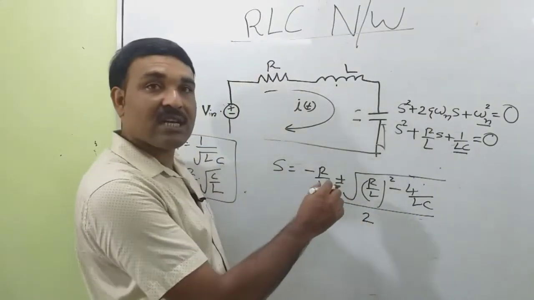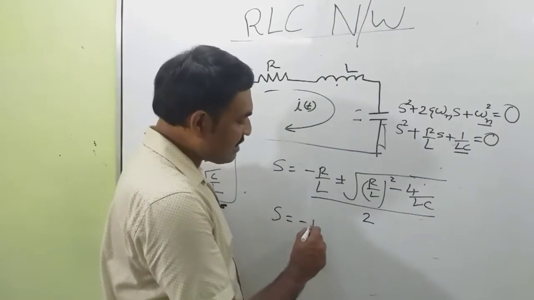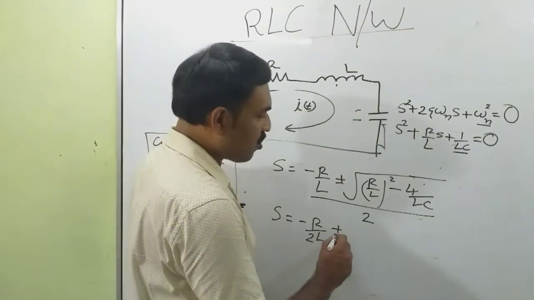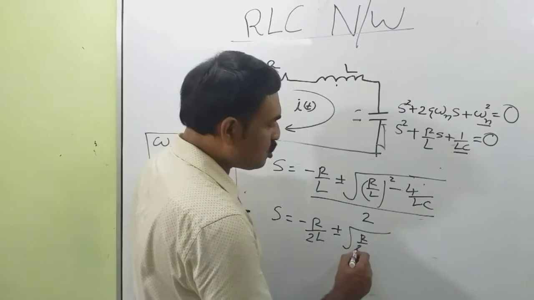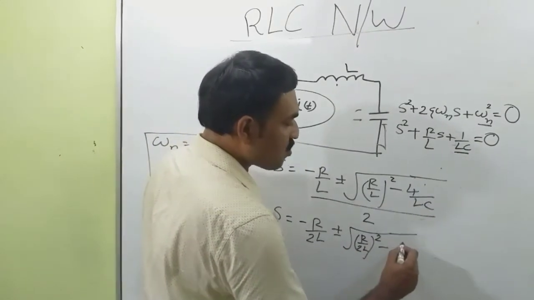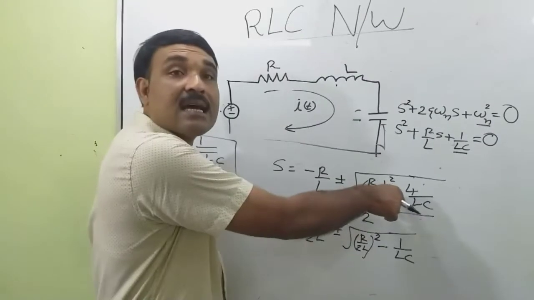This equation can be simplified to s is equal to minus R/2L plus or minus root of (R/2L) whole squared minus 1/LC, since the 2 is taken inside the square root.